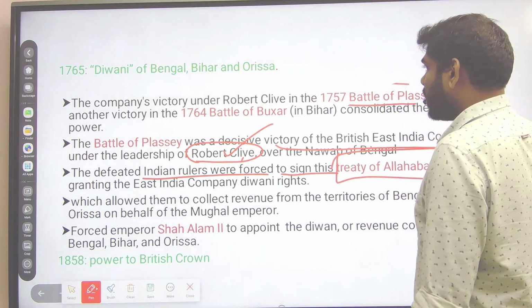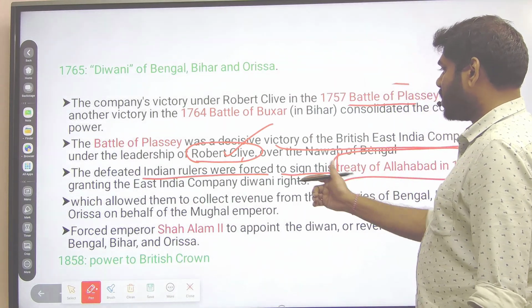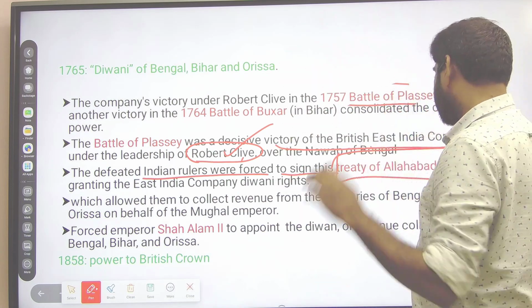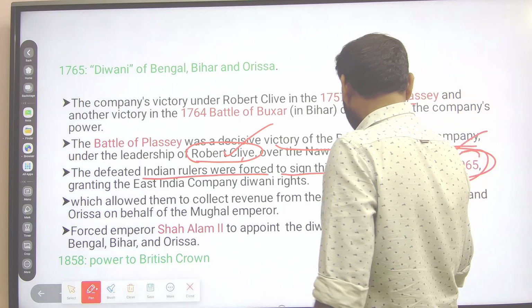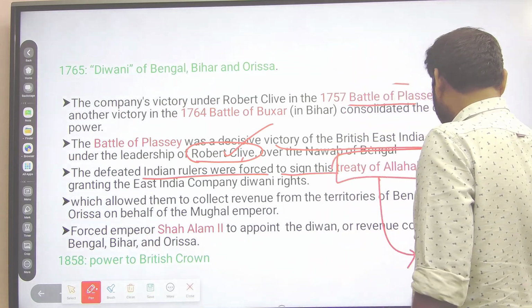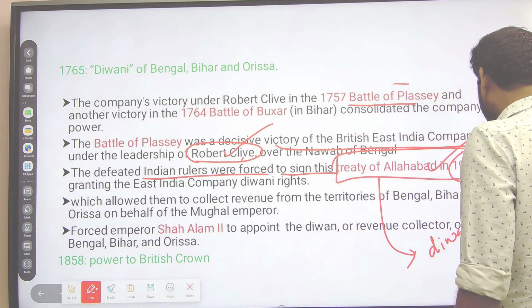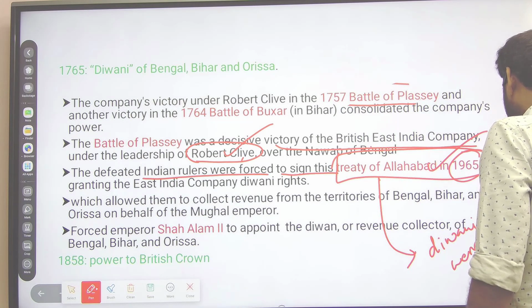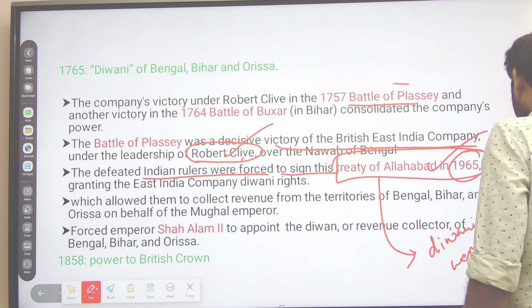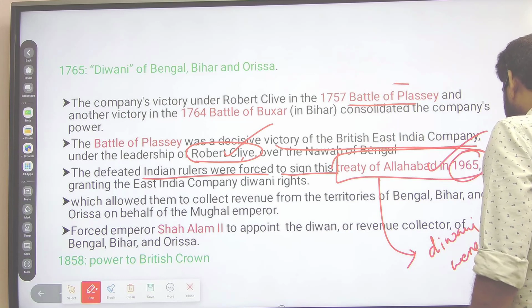After the defeat of Shah Alam II, these four rulers signed the Treaty of Allahabad in 1765, and according to this treaty, Diwani powers were taken by the Britishers, meaning the East India Company.